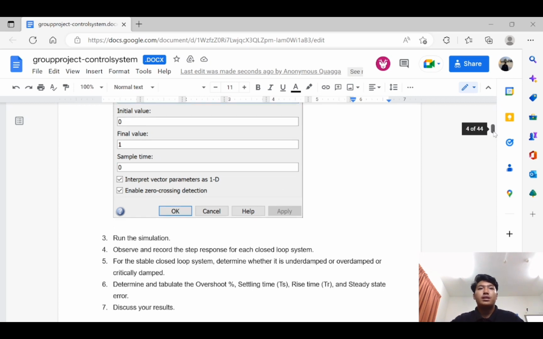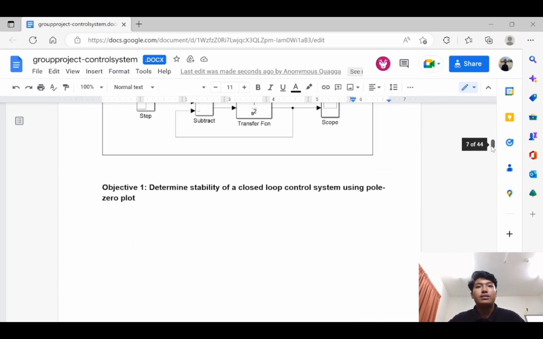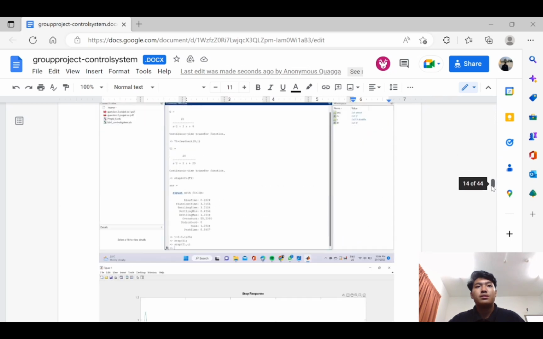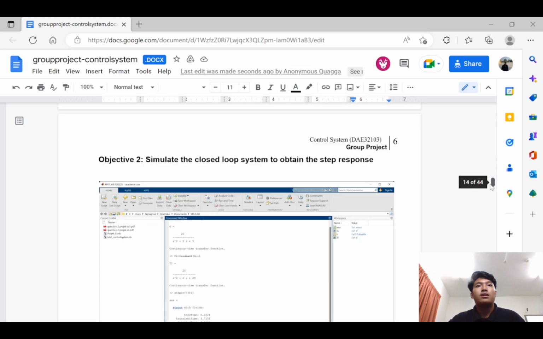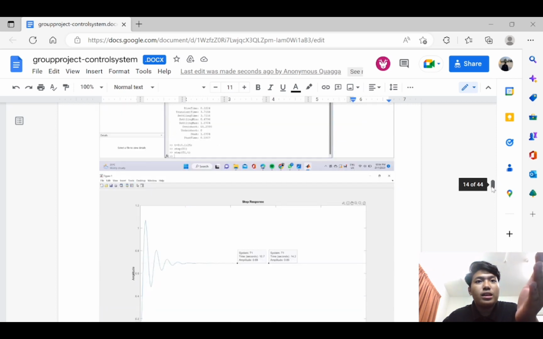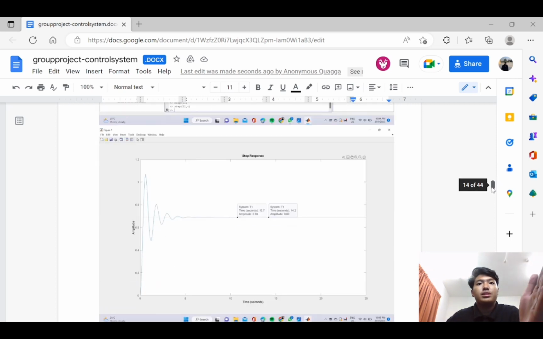From my result, this is my Simulink. I put this and I get this graph. So from this graph, we know it is stable.